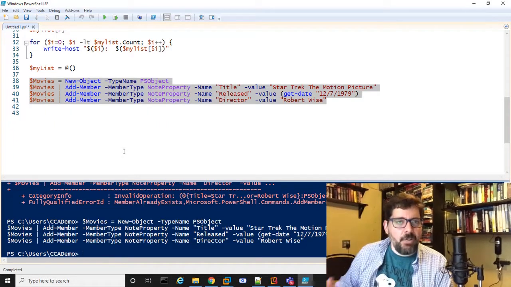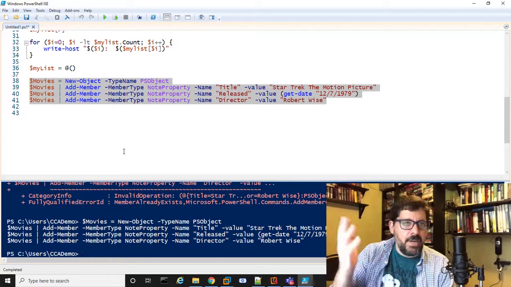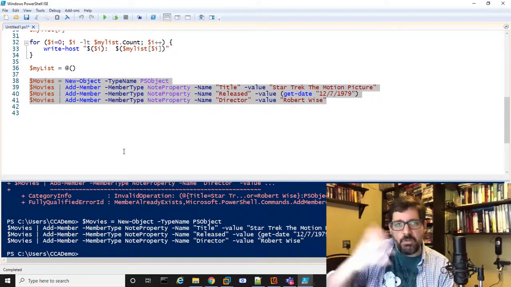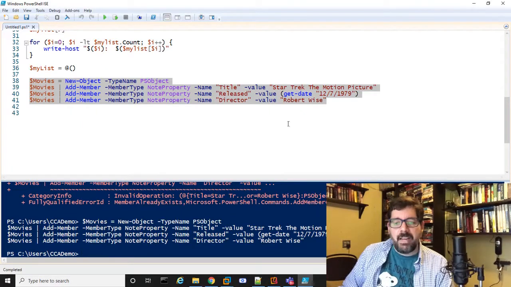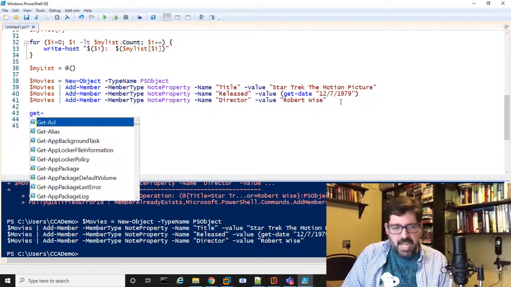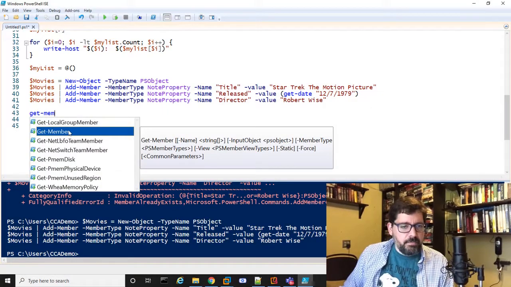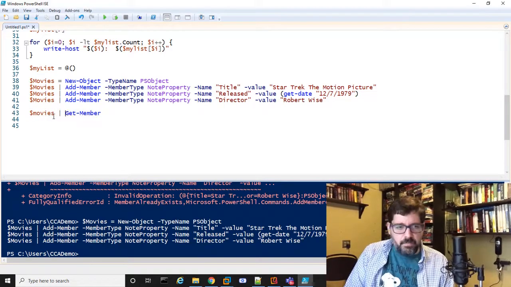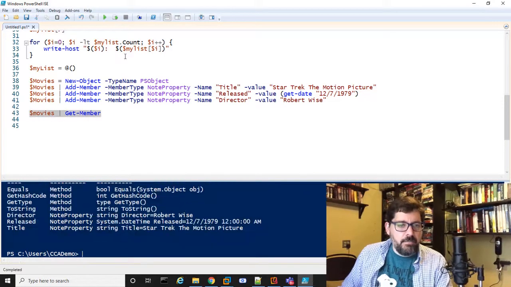That's it. Now, of course, I don't have any methods in here. I can't really do anything with this object, right? Other than the methods that are included in every object, for example, like ToString or something like that, right? You'll see that if you run Get-Member. In fact, let's do that. If I do Get-Member on $movies, that should show me the structure of movies.